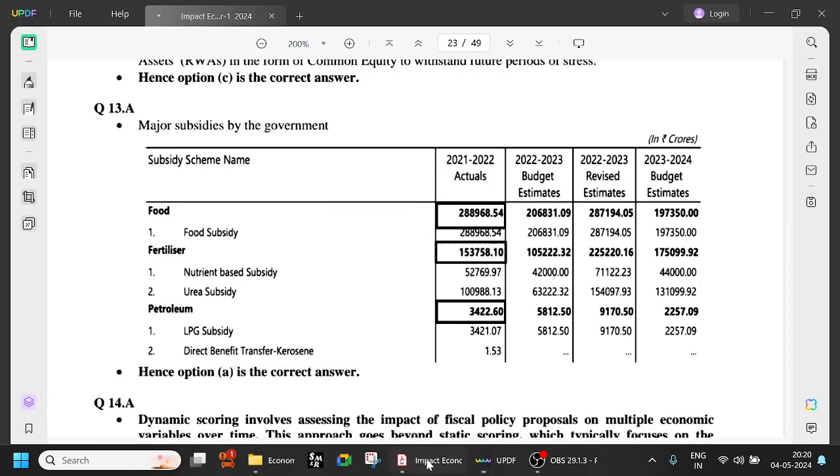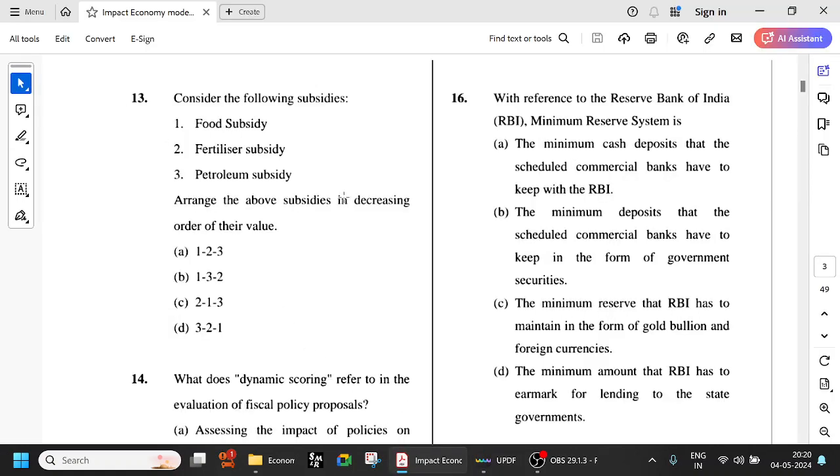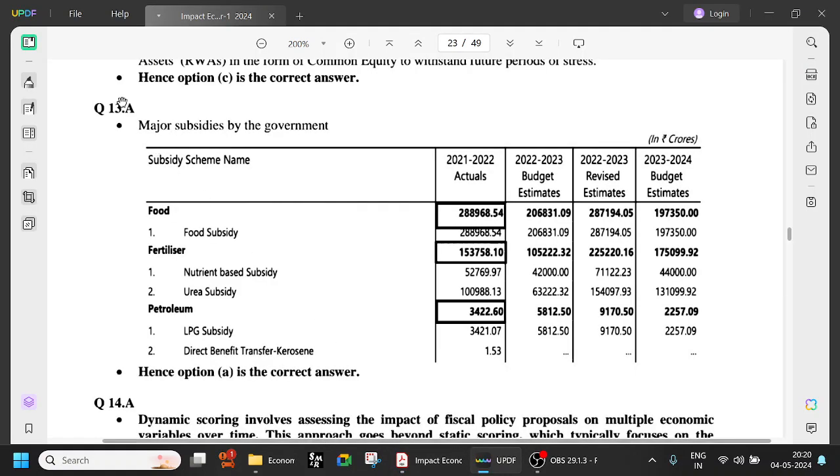So now let us look at the question. It's saying arrange in the following value, decreasing. So which is the highest? Food subsidy is highest, followed by fertilizer, and then petroleum. So 1, 2, 3. A would be the option, right? A would be the option.